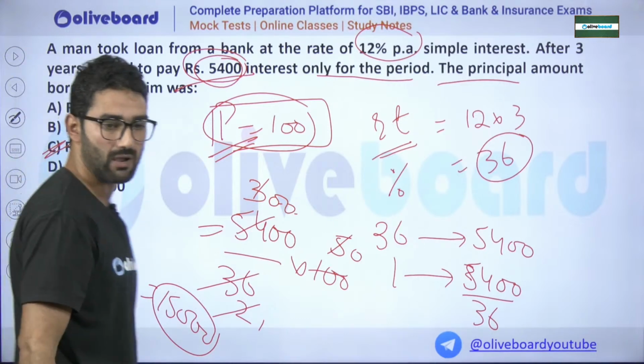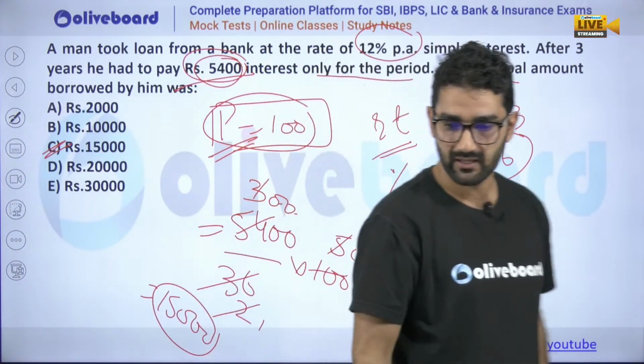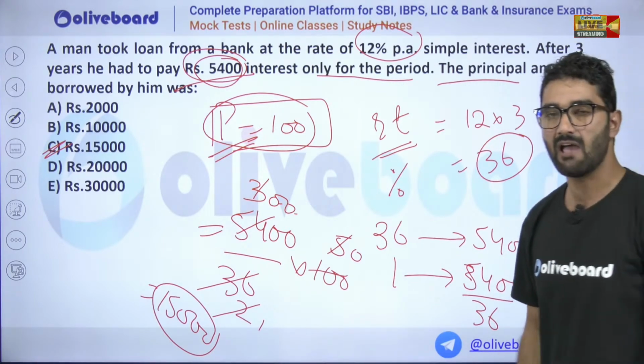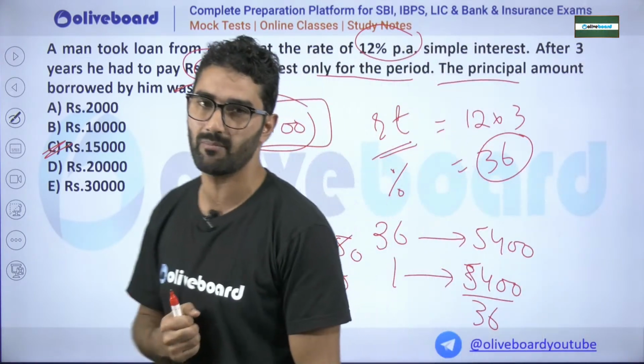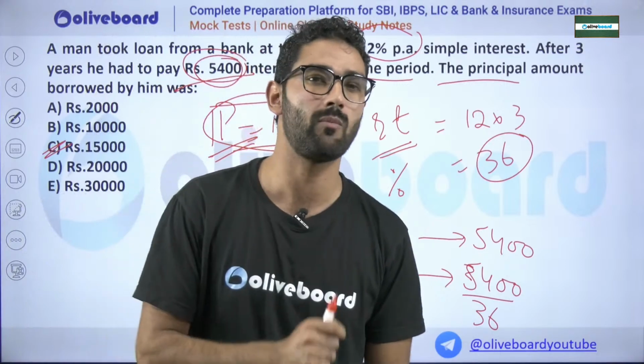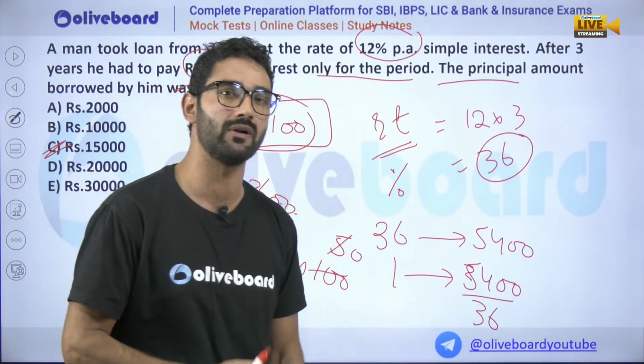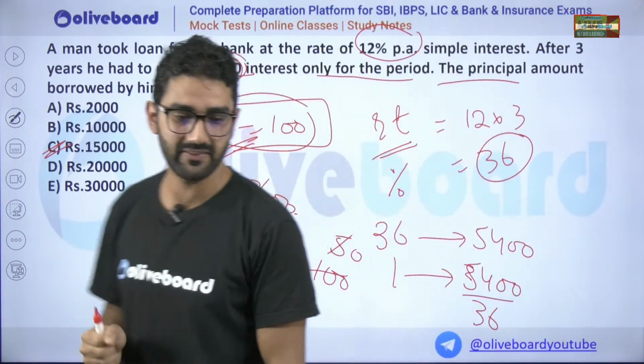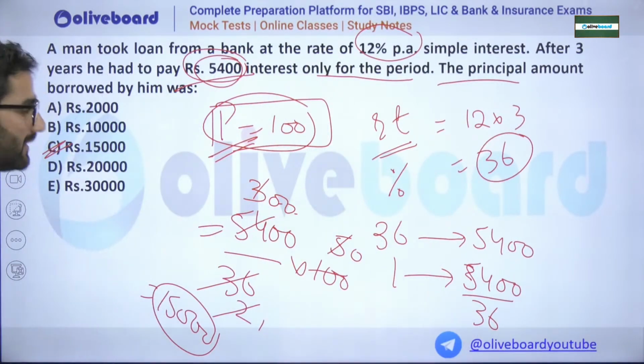Hope it is clear to everyone, my dear. Yeah, Madhukar, yes, 15,000 is the correct option for this. I guarantee you, if you use this type of method, you will definitely solve any problem from simple interest as well as compound interest in only 30 seconds. This is the way you have to use. Hope it is clear to everyone.